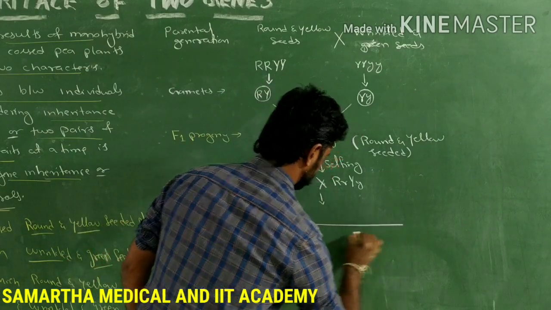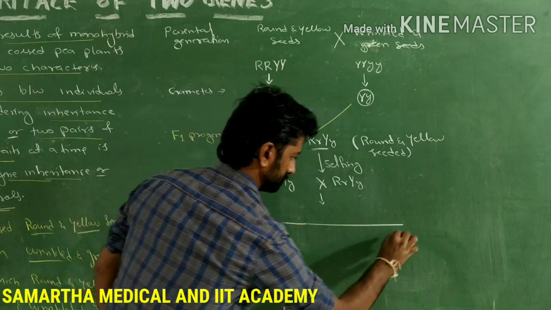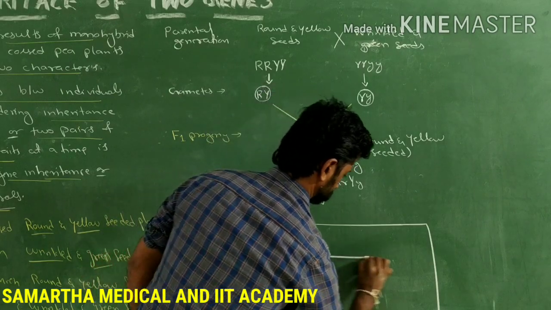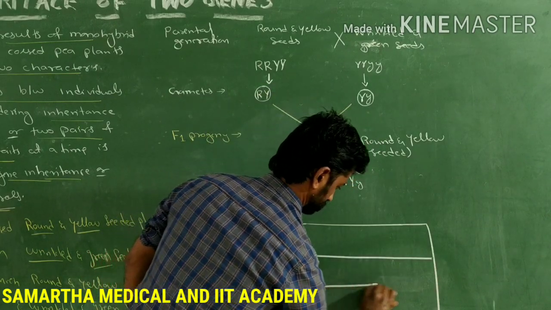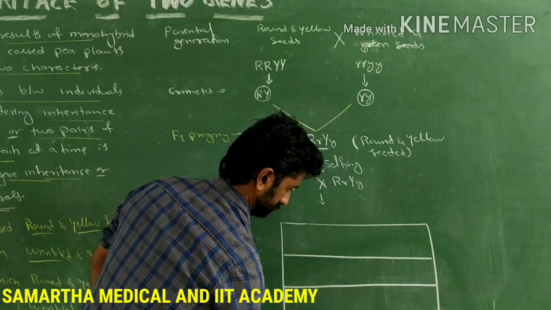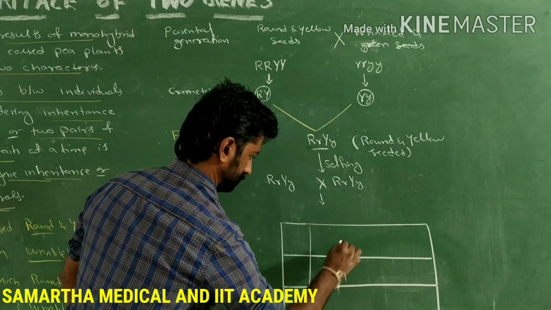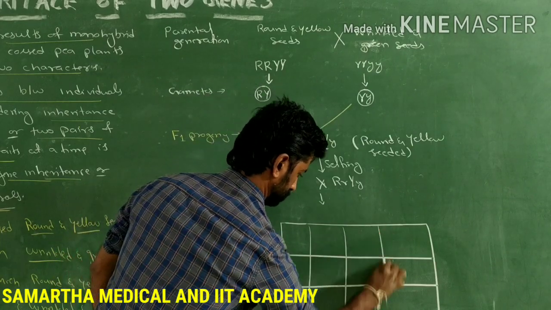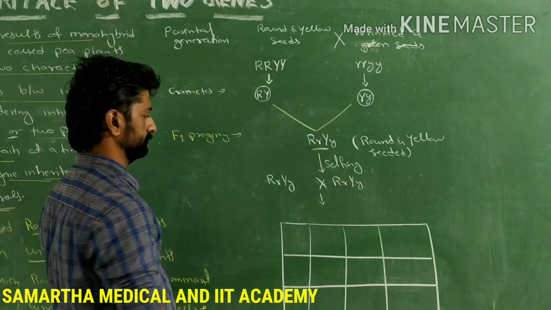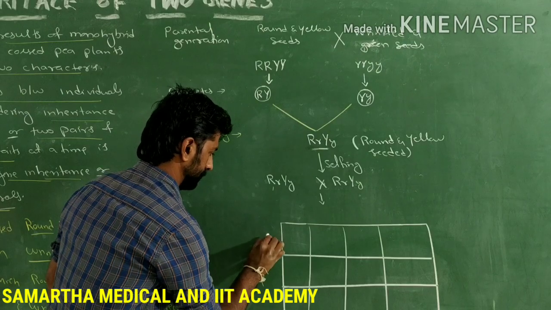Say for example, let's write the combination of the gametes here. So gametes produced by the parental.